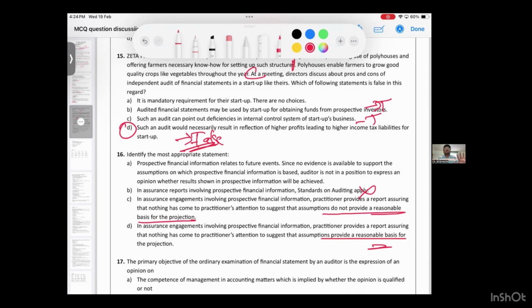Only in audit can you give reasonable assurance. In review you will give limited assurance. In assurance you will never give a reasonable basis. You cannot reach a reasonable conclusion, because prospective means future. Can you audit? Can you give reasonable assurance? In the future, you can only give assumption figures. Assumption. Okay. Now 17th question.